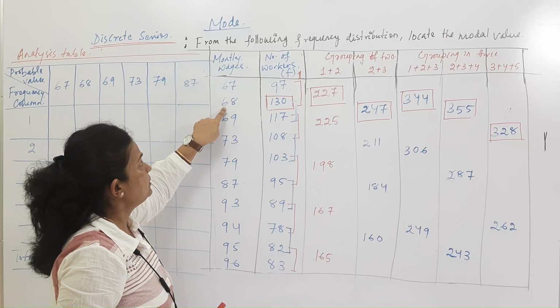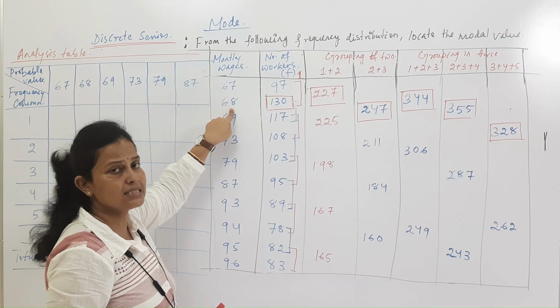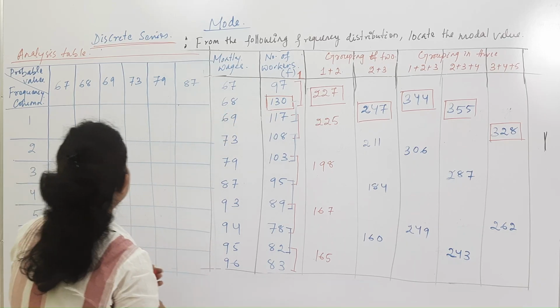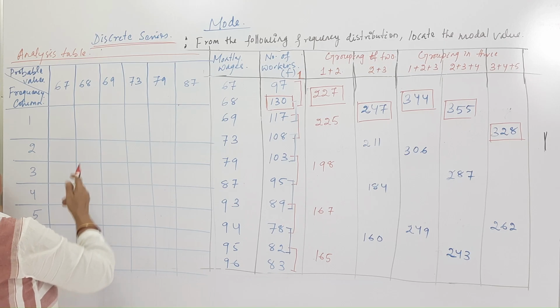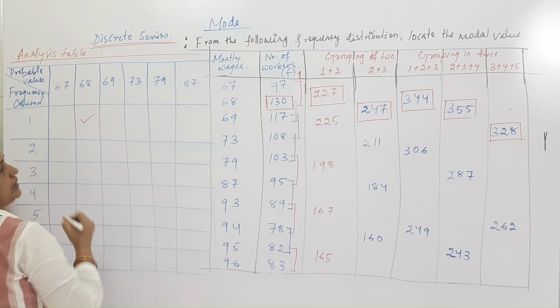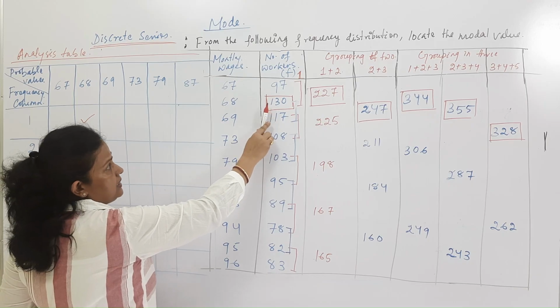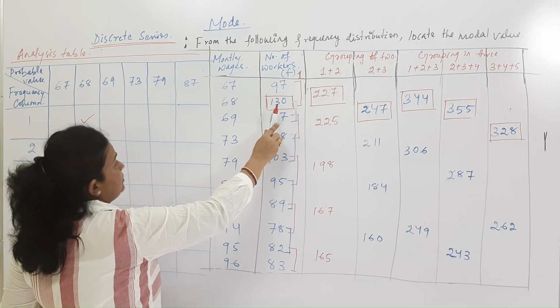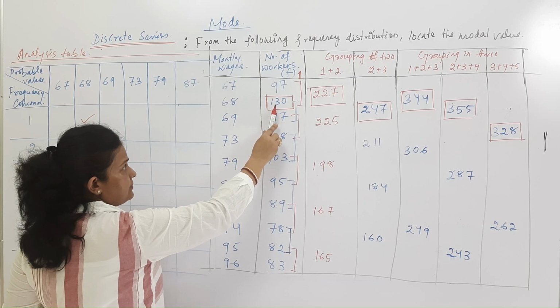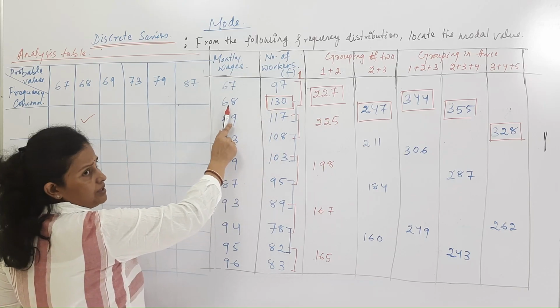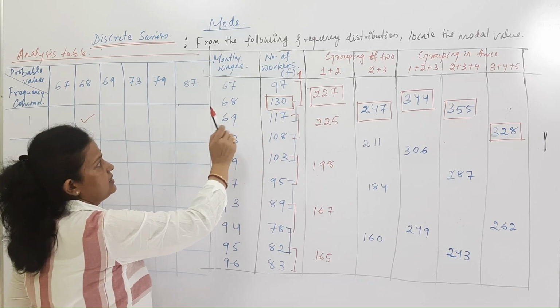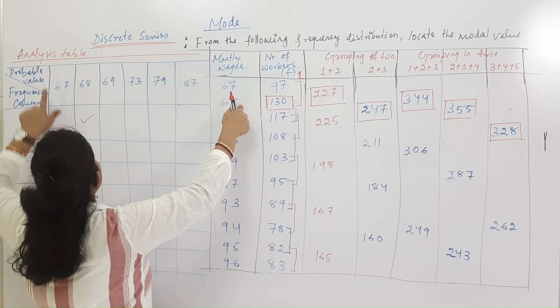In the value table, it is our 68 value. So we can put a tick mark here, because 130 in the first column is our highest frequency against 68.